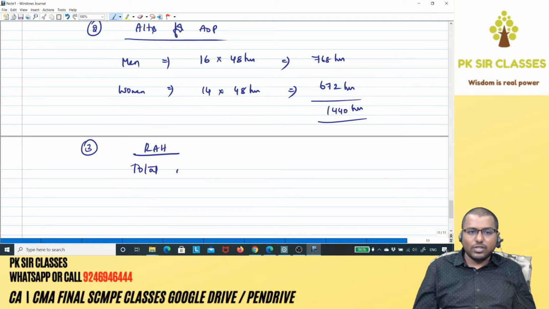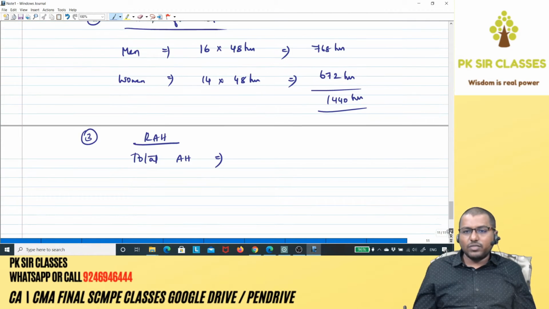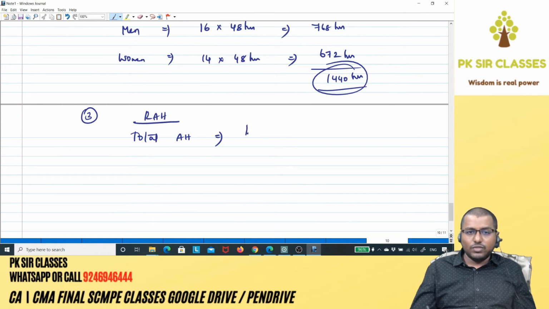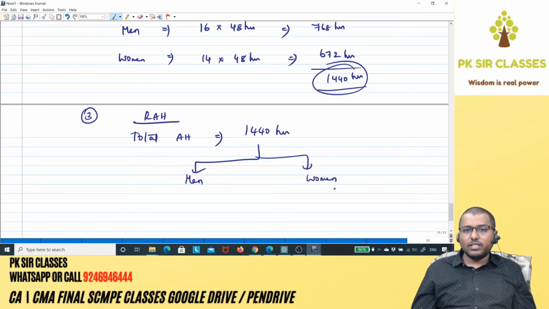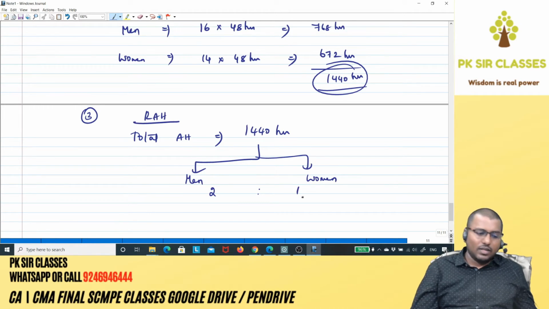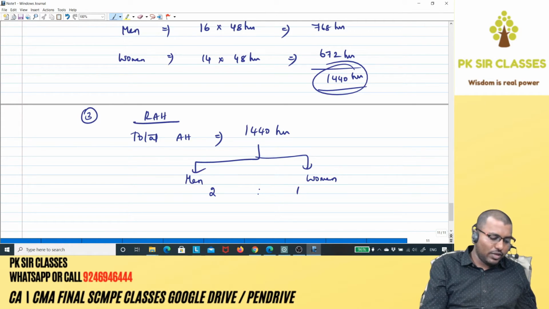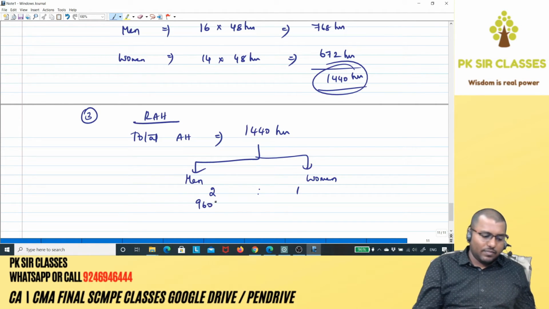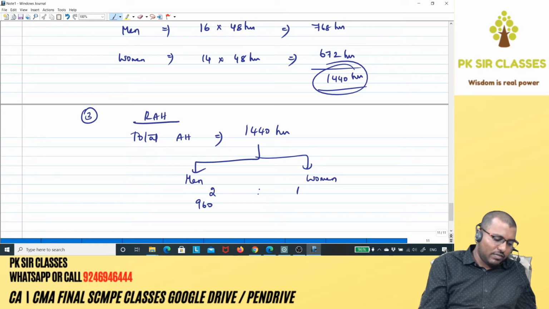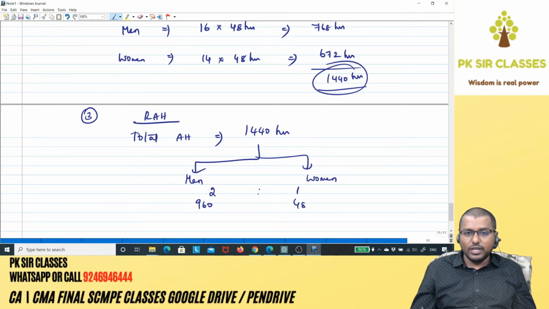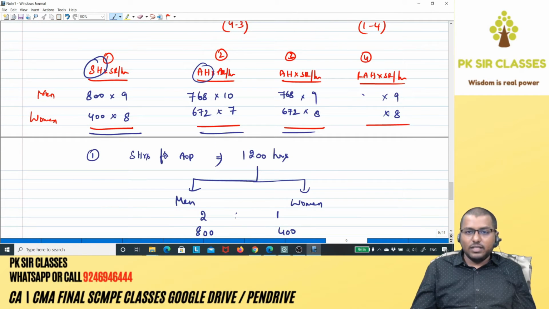First I need total actual hours to calculate revised actual hours, which I've calculated over here: 1440 hours. That should be rewritten between men and women in the standard mix, which is 2:1. Right, 20 men and 10 women in the standard gang, so 2:1 is the standard mix ratio. So 1440 into 2 by 3, 960. 1440 into 1 by 3, so 2:1 ratio, 480. So you got 960 and 480 and the job is done.